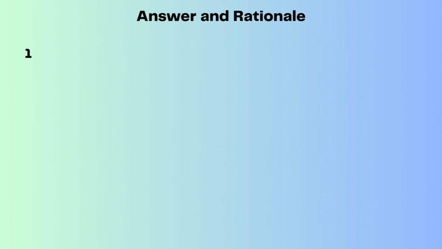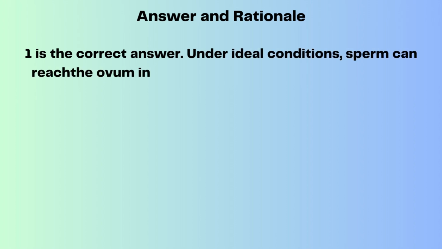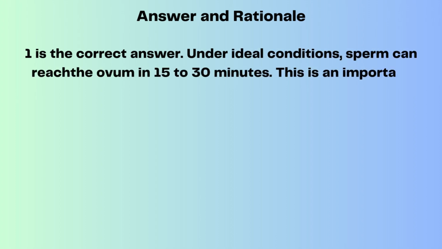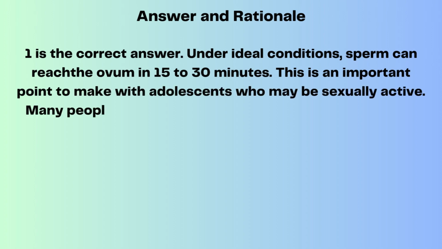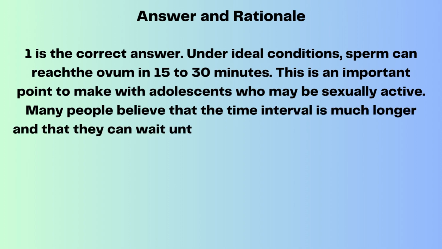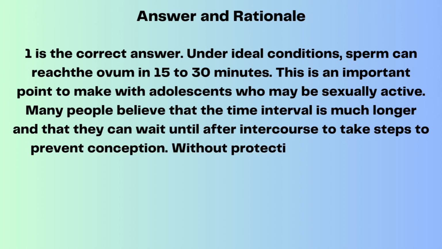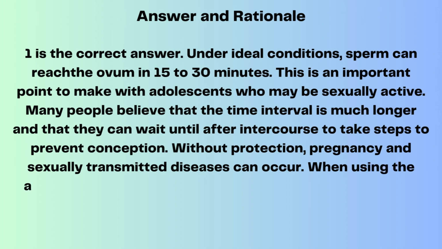Answer and rationale. 1 is the correct answer. Under ideal conditions, sperm can reach the ovum in 15 to 30 minutes. This is an important point to make with adolescents who may be sexually active. Many people believe that the time interval is much longer and that they can wait until after intercourse to take steps to prevent conception. Without protection, pregnancy and sexually transmitted diseases can occur.